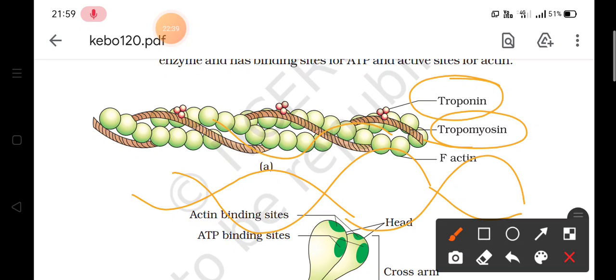And when the resting stage is there, this troponin masks the active binding site. Wherever the active binding site is formed, here also this troponin is masking it, present on the tropomyosin.